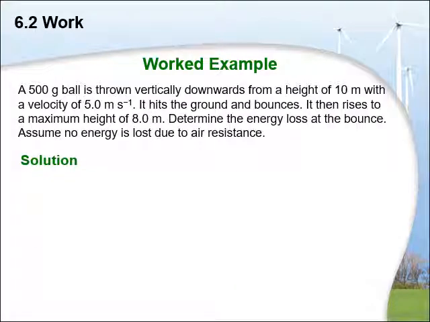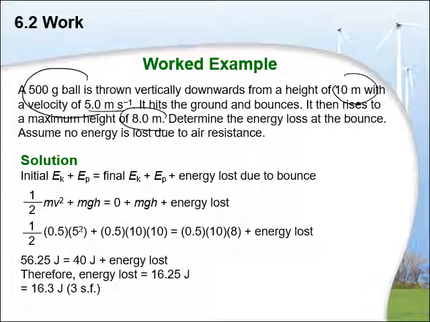A 500 gram ball is thrown vertically downward from a height of 10 meters. Again, height is there, with a velocity of 5 meters per second. It hits the ground and bounces. It then rises to a height of 8 meters. Determine the energy loss. So how can I calculate? Total energy is kinetic plus potential, and final energy is kinetic plus potential, plus energy lost. Kinetic energy is half mv squared, potential energy is mgh. Final kinetic energy is 0 since it would be at rest for a certain time at the bounce. Potential energy is stored due to some compression in that ball, and energy loss. Substituting these values, energy lost can be calculated to be 16.3.